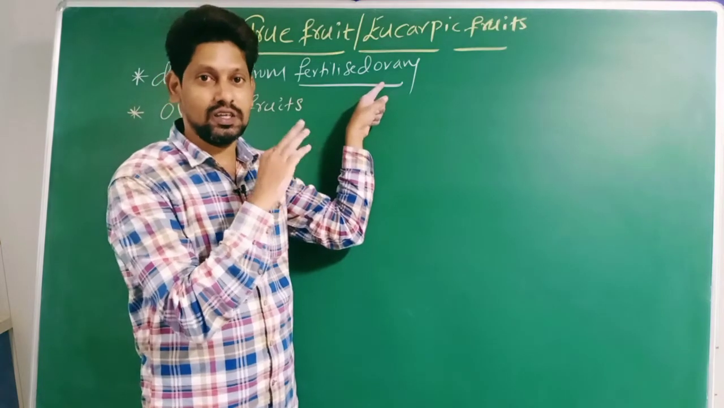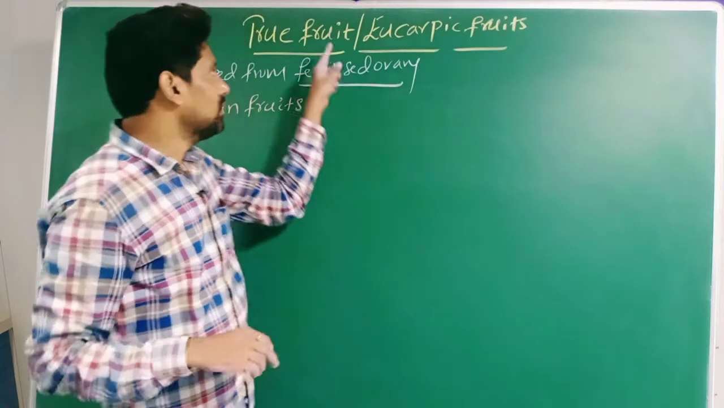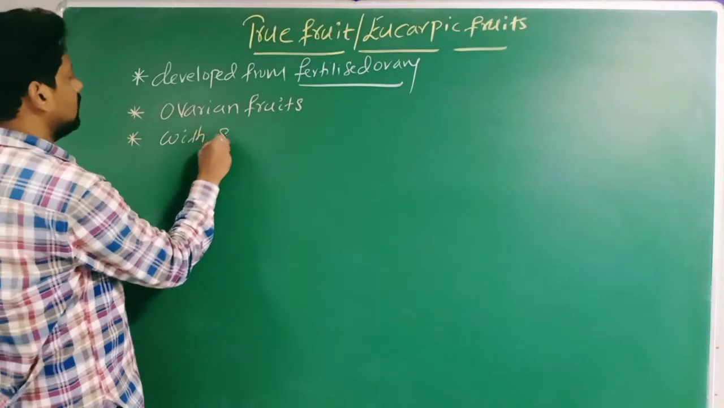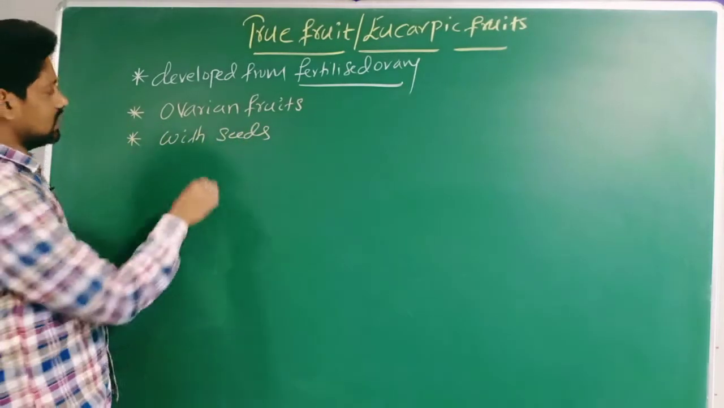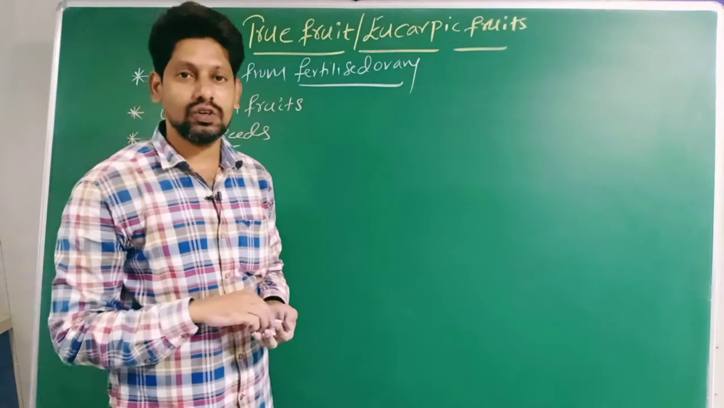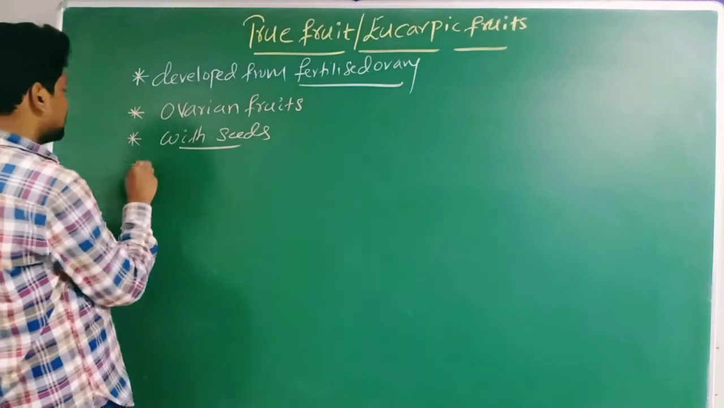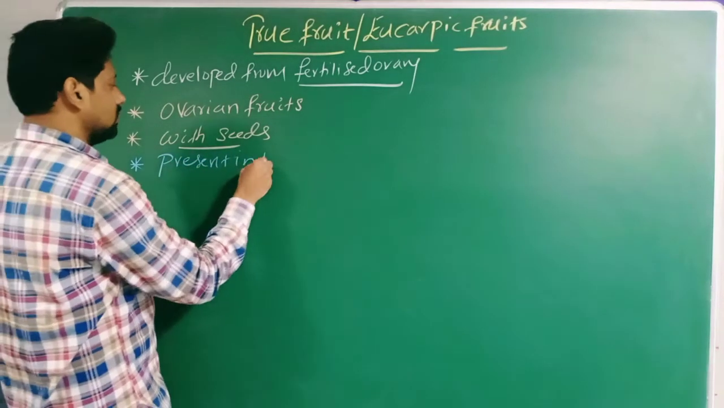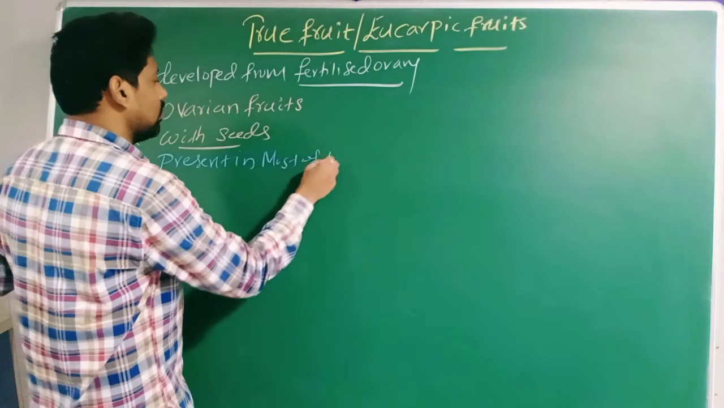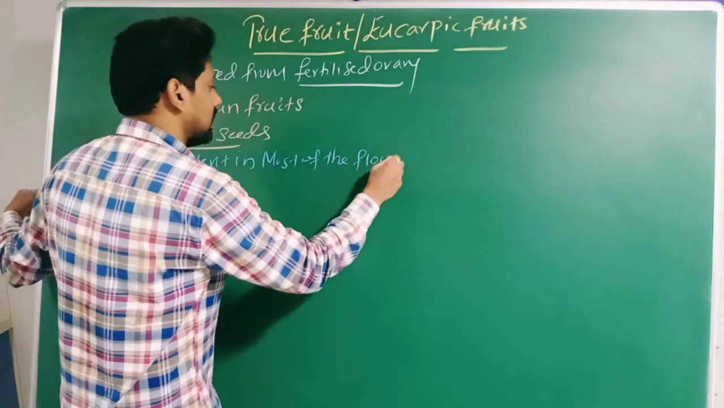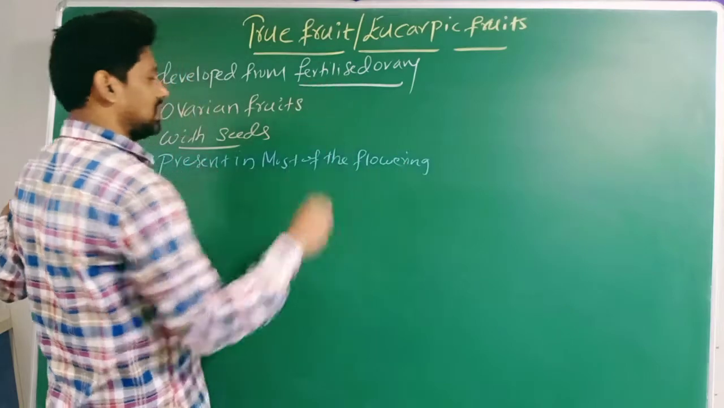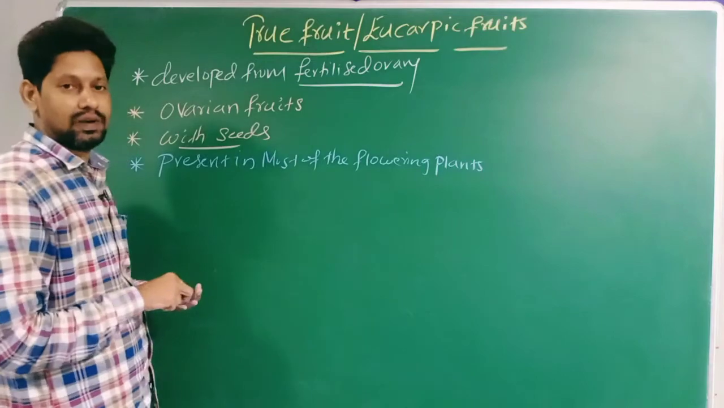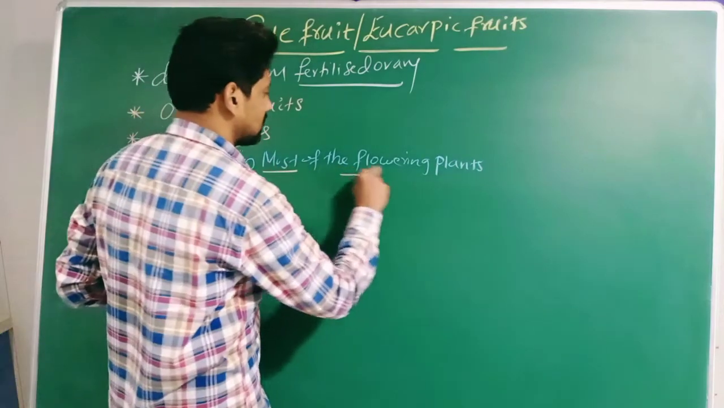Fertilization has taken place. It means ovules are converted into seeds. Therefore, true fruits are with seeds. These true fruits are present in most of the flowering plants. Which fruits are present in most of the flowering plants? True fruits.